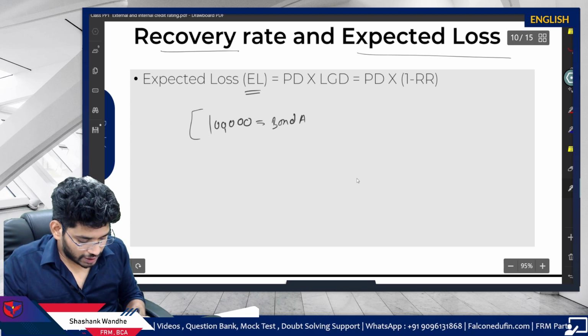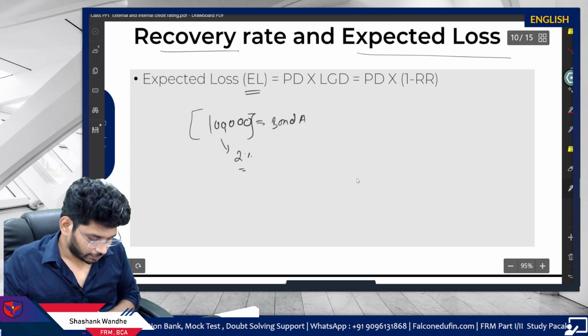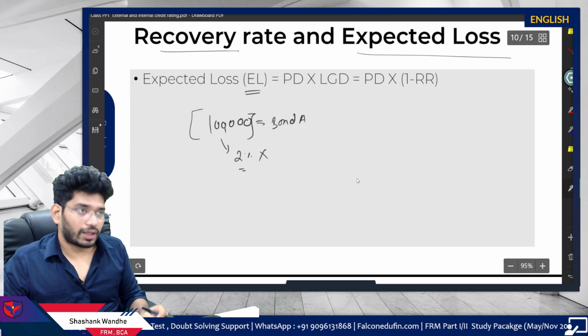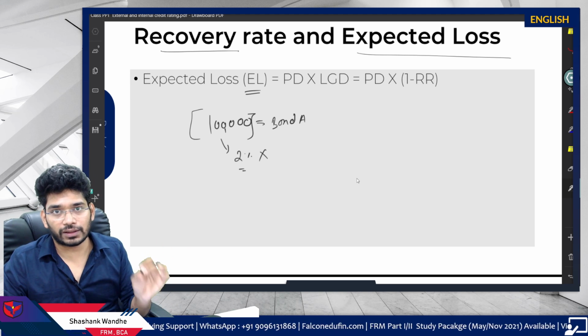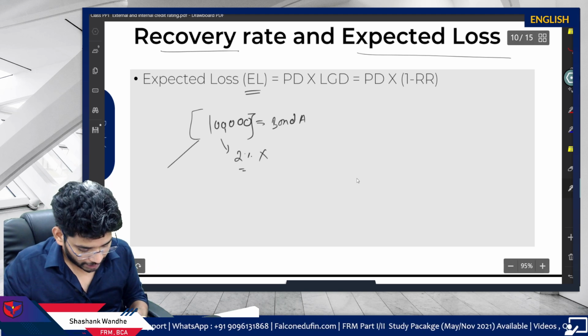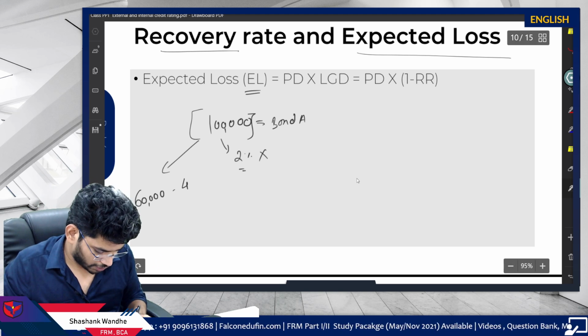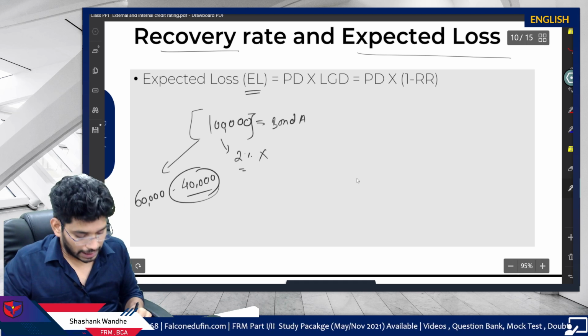So after this investment, say there is a 2% chance that this company will default, and if it defaults, you will be able to recover only 60%. Meaning out of this, 60,000 will be recovered, but 40,000 will be lost if the company defaults.